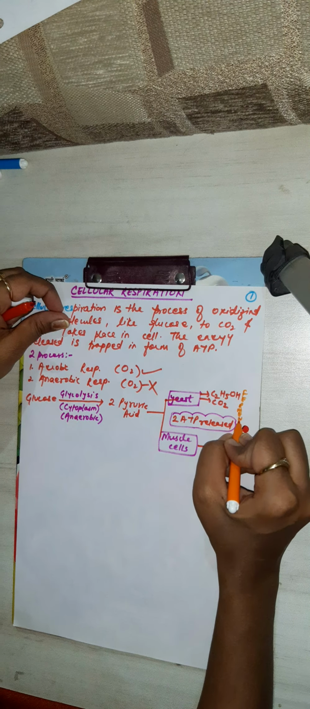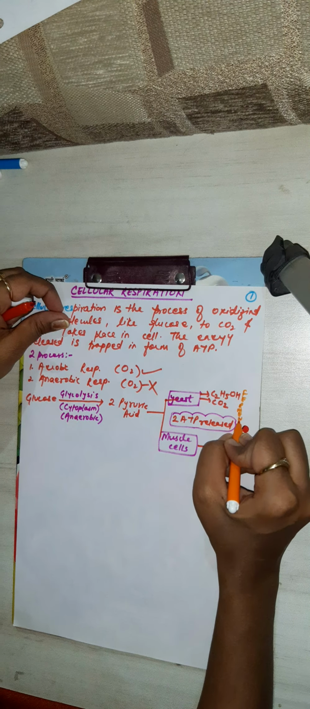Okay, so glycolysis takes place in the cytoplasm, is an anaerobic process, and will form 2 pyruvic acid. When pyruvic acid is processed in yeast, it will form ethanol and carbon dioxide. In muscle cells it will form 2 lactic acid, and overall 2 ATP are released. Now come to aerobic. Glycolysis is an anaerobic process; aerobic needs oxygen.